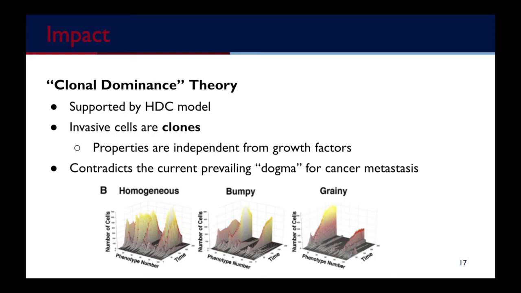The HDC model directly supports the clonal dominance theory of metastasis, suggesting that invasive cells are clones where their properties are independent from growth factors. Metastasis is then the consequence of such clones taking over and dominating the tumor. However, this is in contrast to the prevailing dogma. While the mathematical model reliably predicts the clonal theory, the debate among scientists remains unresolved.